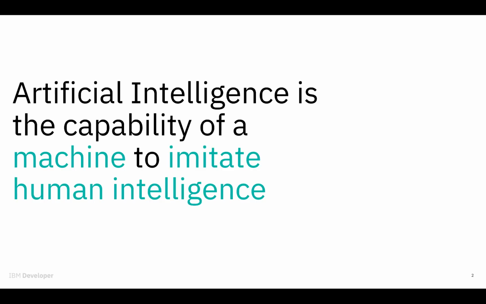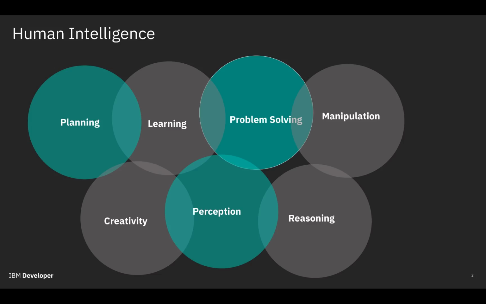The definition we'll give today is that artificial intelligence is the capability of a machine to imitate human intelligence. So it's a branch of computer science dealing with the simulation of intelligent behavior. What exactly does human intelligent behavior mean? How can we classify human intelligence? Well, AI systems will typically demonstrate at least some of the following behaviors associated with human intelligence: planning, learning, reasoning, problem solving, knowledge representation, perception, motion, and manipulation, and to a lesser extent, social intelligence or creativity.